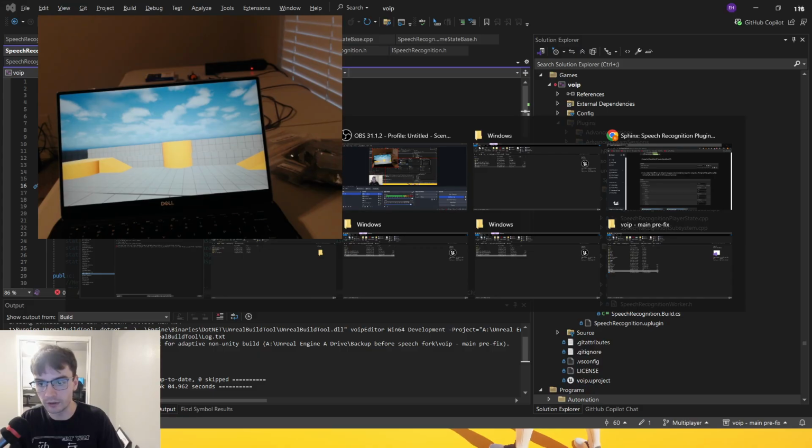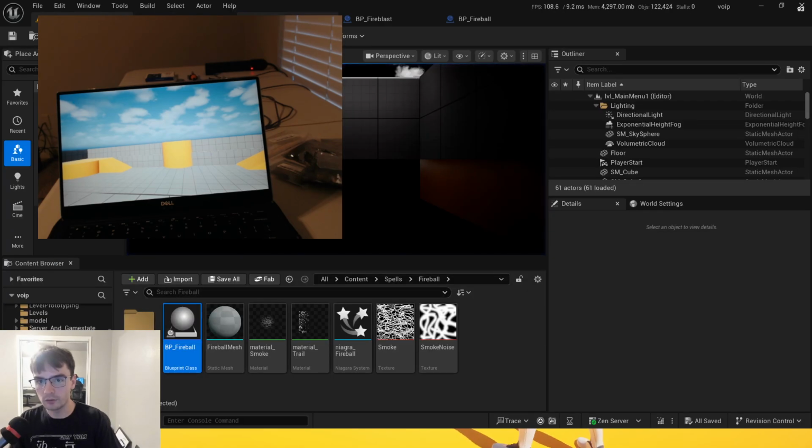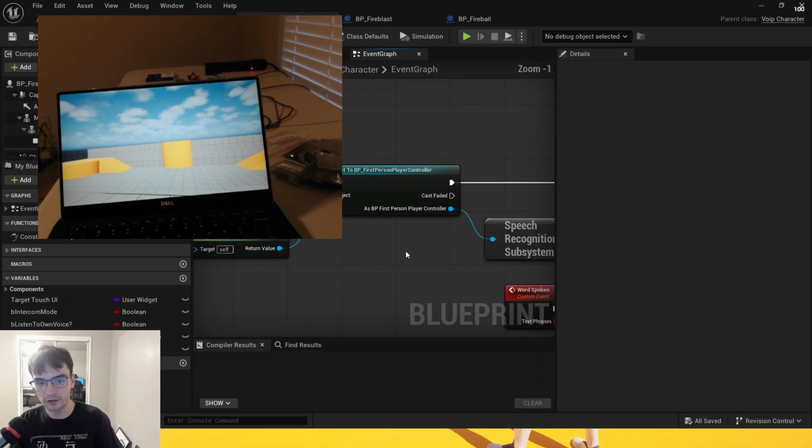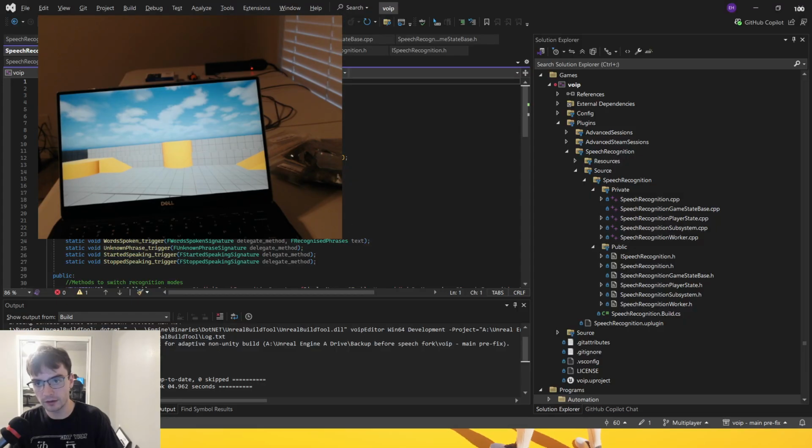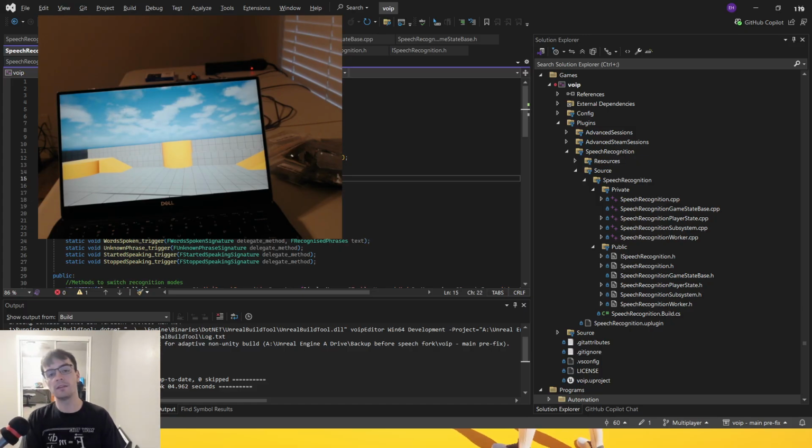If we look into Unreal, where is Unreal? Here. If we look into Unreal and we look into the character, we'll see this speech recognition subsystem. And if I click it, it goes right here. What is it? We can see it's a local player subsystem in this case. The plugin is implemented using a UE world subsystem. What that means is this.